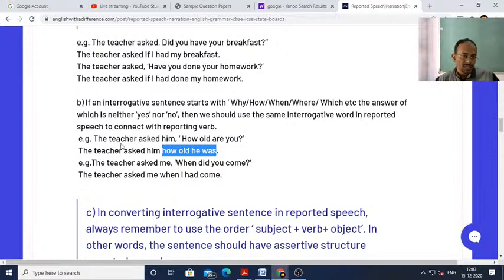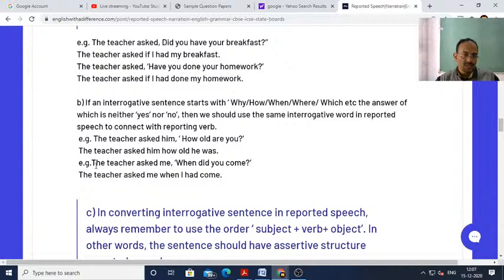For example, the teacher asked him, how old are you? The answer should be the teacher asked him how old he was, not how old was he. Write how old he was. Because there is a rule that while converting an interrogative sentence into reported speech, there should not be any interrogative structure once again. So this you've got to remember always.